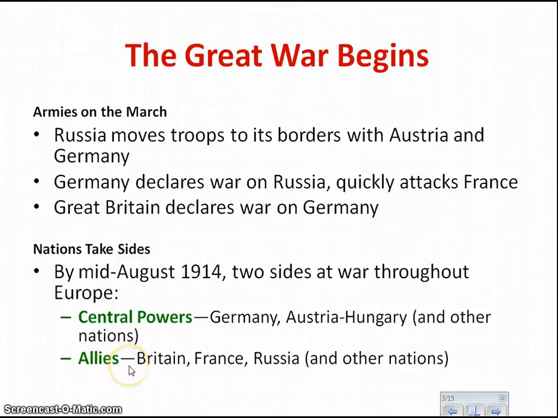The reason Italy does that is because they believe that Austria-Hungary picked a fight with Serbia and wanted to start a world war. Italy did not like how Austria-Hungary took over Bosnia and Herzegovina. So they aligned themselves with the Allies.